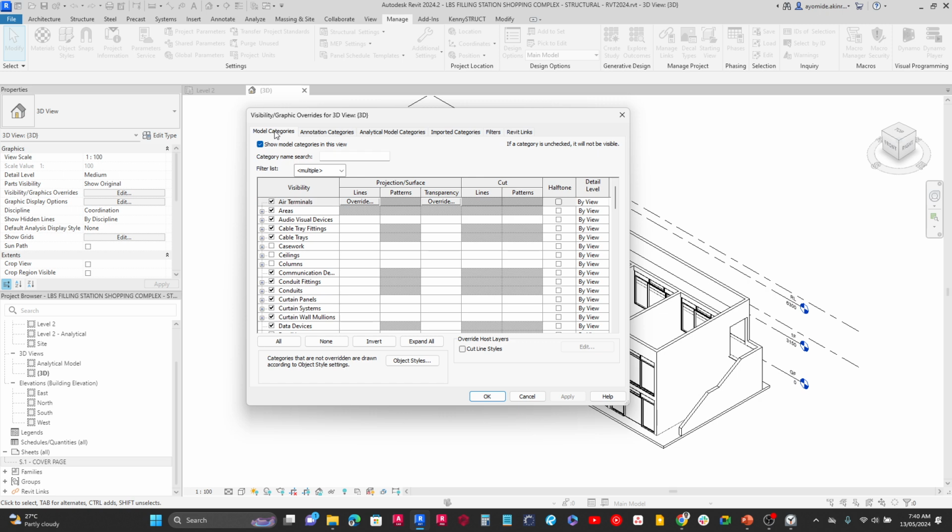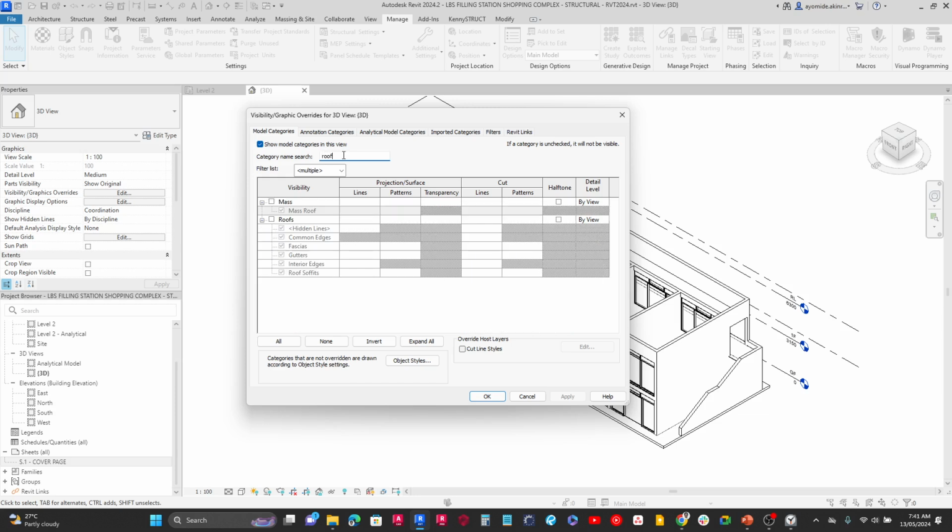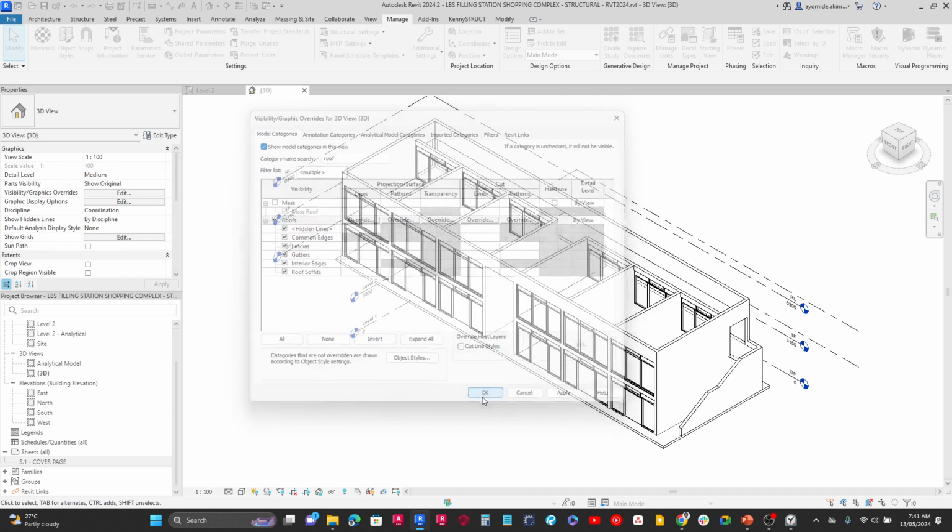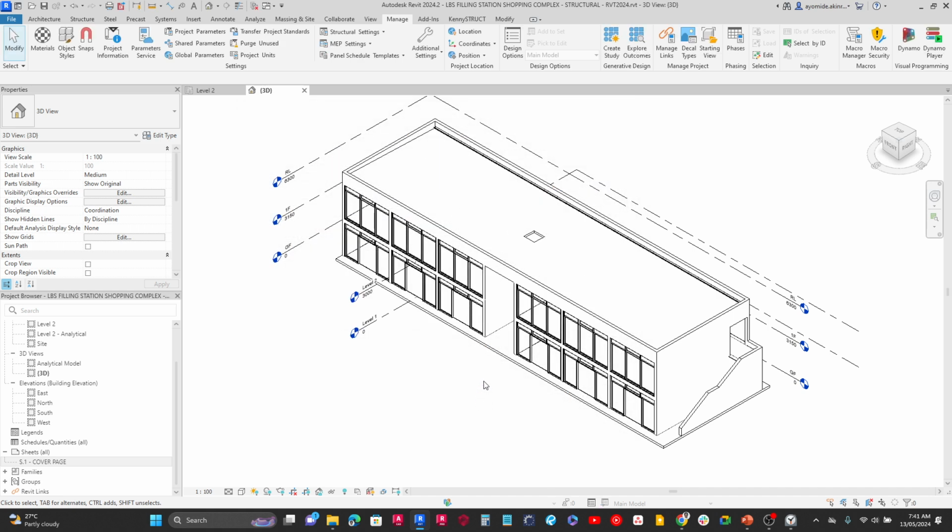So you want to be under model categories here, and under this category name search, I'm going to search for roof. And you can see here that anything that has to do with roof is actually turned off. So if I come over here and turn this on, and then I click OK, you can now see that I have the roof in the view.